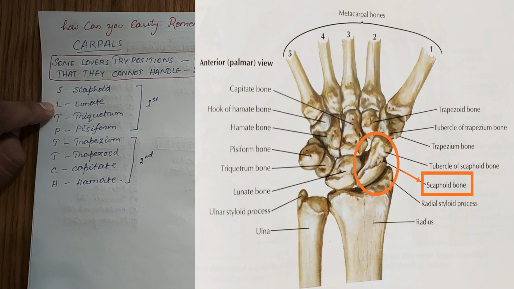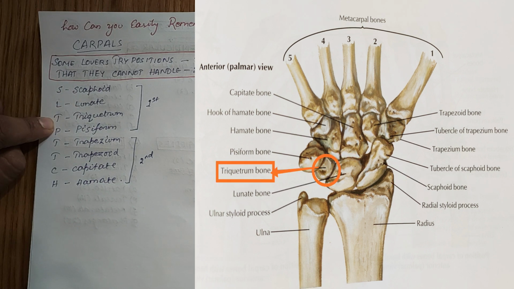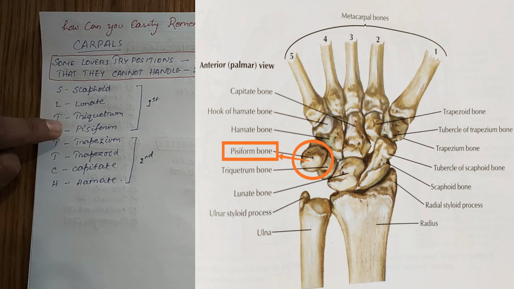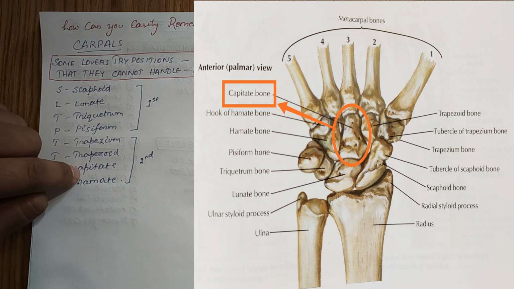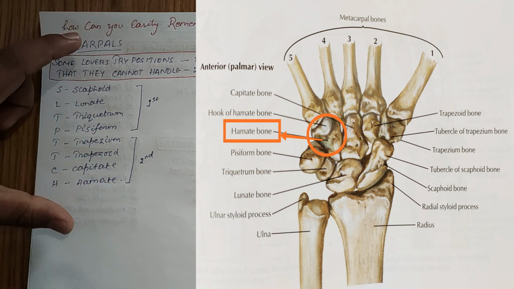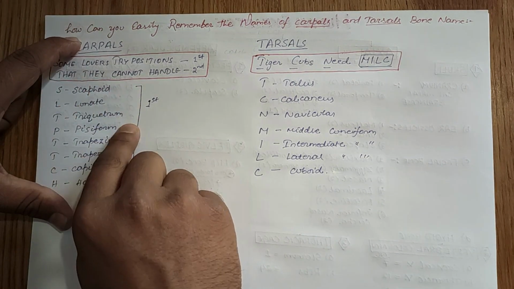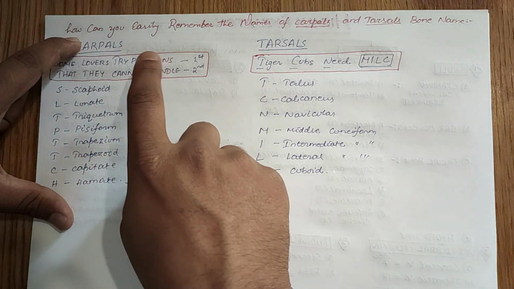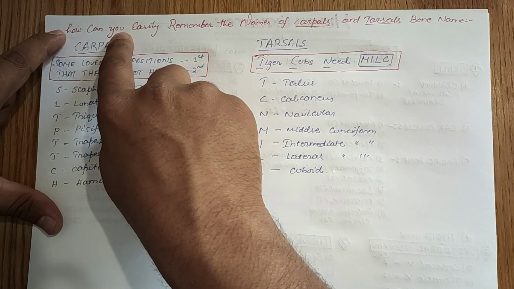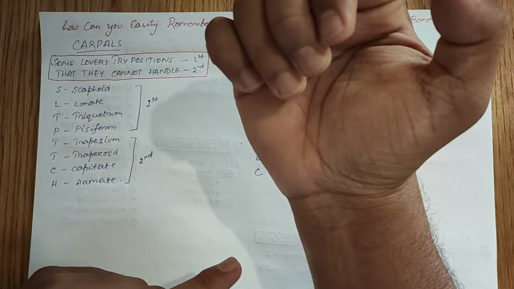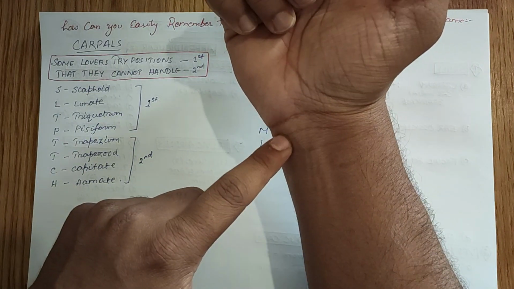S for scaphoid, L for lunate, T for triquetrum, P for pisiform, T for trapezium, T for trapezoid, C for capitate and H for hamate. The first four are the first row of carpal bones and the next four are the second row, arranged from lateral towards medial.